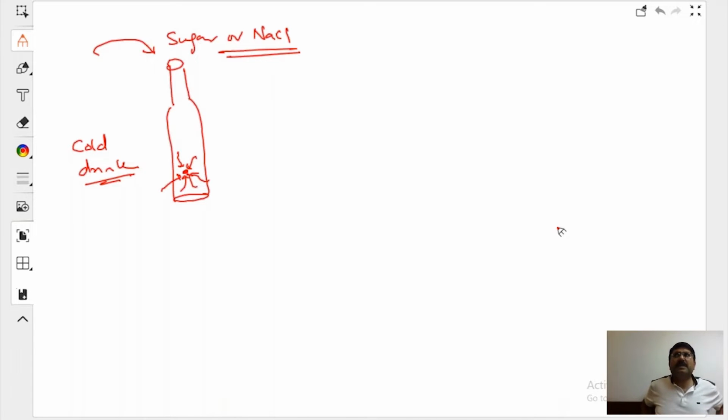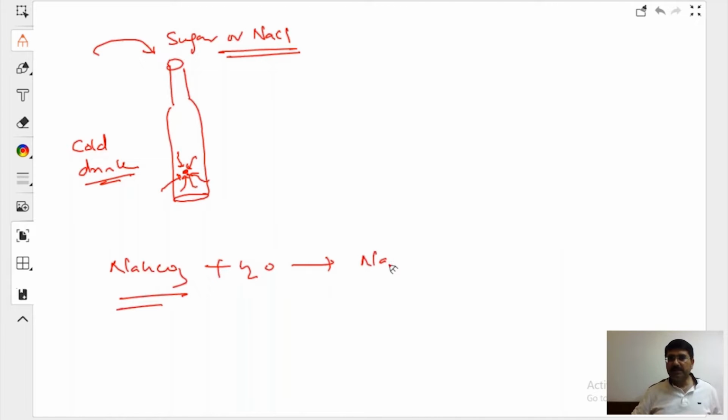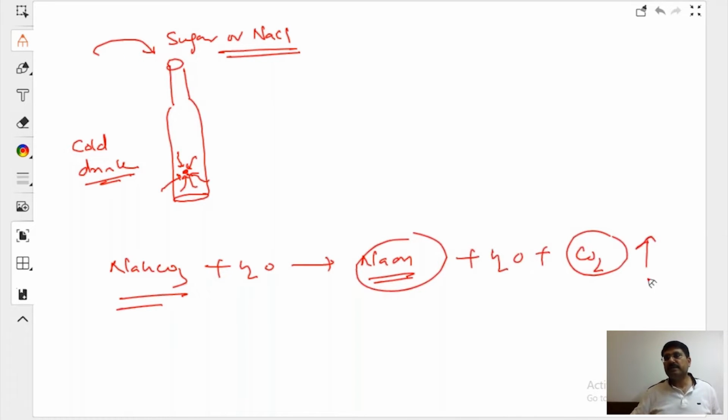You must have seen that experiment, mint with a hole, hai na? ENO is something else, beta. ENO has sodium bicarbonate. When you add water into that, my son, that is going to produce NaOH. Don't worry, it is not going to cause any harm. It is going to produce water and carbon dioxide. This will be producing effervescence. Right? ENO is something else.